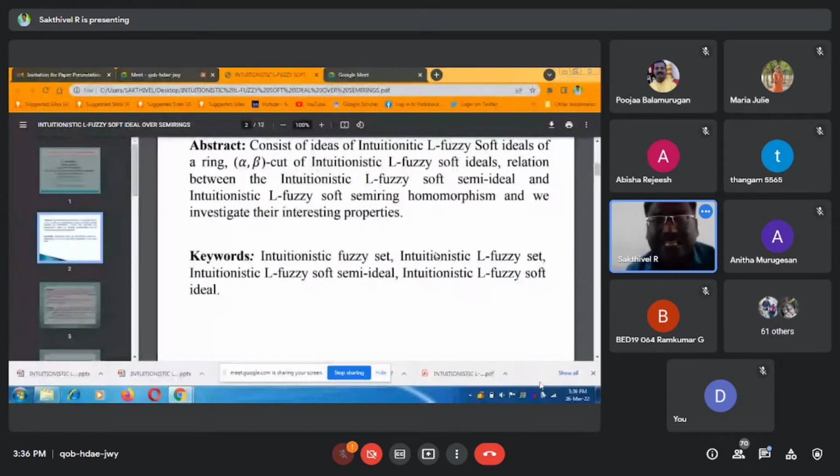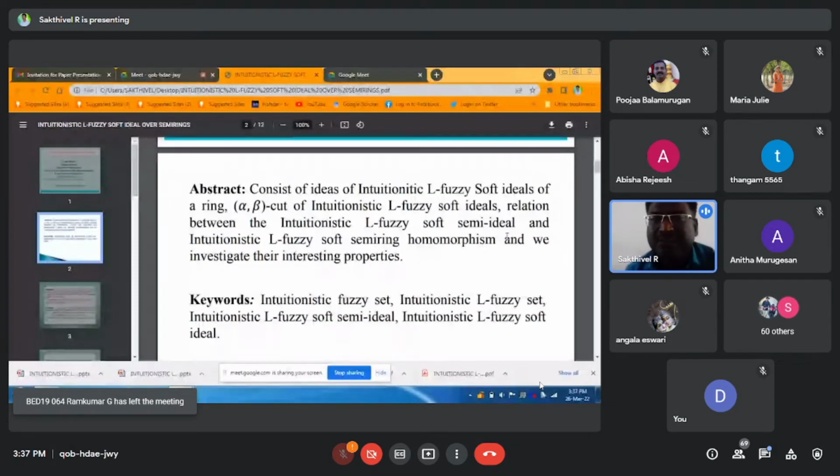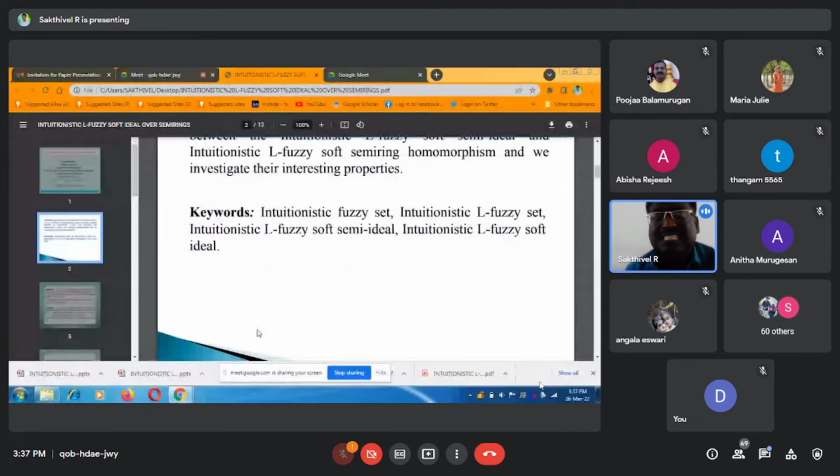The abstract consists of ideals of intuitionistic L-fuzzy soft ideal of a ring, alpha-beta cuts of intuitionistic L-fuzzy soft ideal, and the relation between intuitionistic L-fuzzy soft semi-ideal and intuitionistic L-fuzzy soft semiring homomorphism, investigating their interesting properties. My keywords are intuitionistic fuzzy set, intuitionistic L-fuzzy set, intuitionistic L-fuzzy soft semi-ideal, intuitionistic L-fuzzy soft ideal.